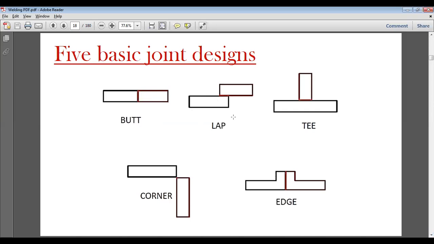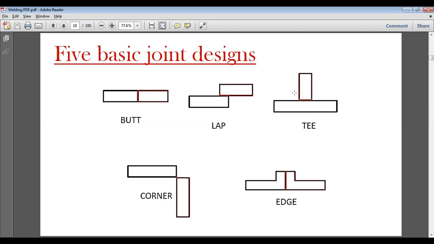Whereas in lap joining, we have one metal over another. This is called lap. Lap means one is above the other, and these two are not face to face and their edges are not against each other, but they are kept one over the other. So this kind of joint is known as a lap joint. In a T joint, we simply make a T of two metals, and welding is done here and here. Similarly, in a lap joint welding is done here and here. In a butt joint, the welding is performed on both edges, edge plus face, edge plus face.